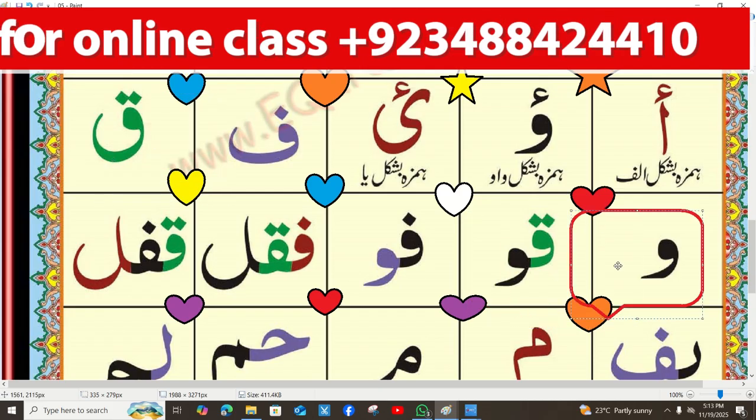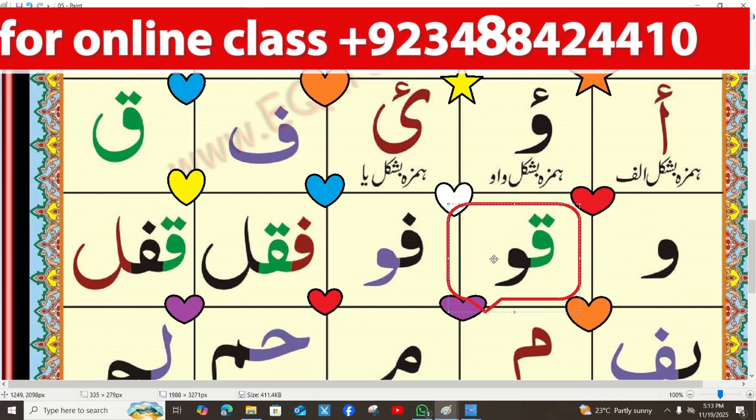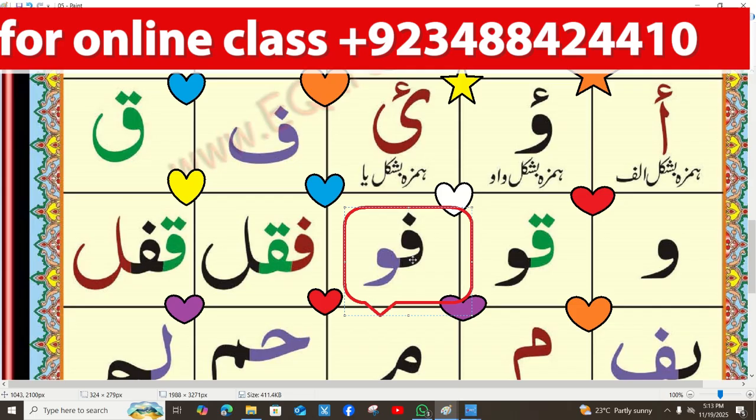Next one, Qaf Wow. The first letter is Qaf and the second one is the Wow letter. After this, Fa Wow. The first letter is Fa, the black one, and the last one is the Wow letter. Next one, Fa Qaf Lam.